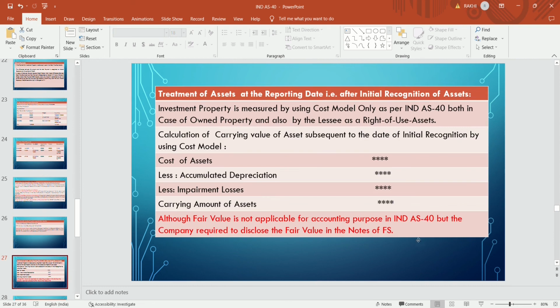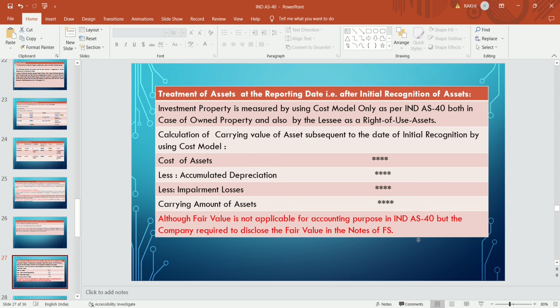Now, treatment of the asset at the reporting date, that is after initial recognition. How will the company treat the asset at the reporting date? They will charge depreciation on it. If there is an impairment loss, they will recognize that. They generally use only the cost model.